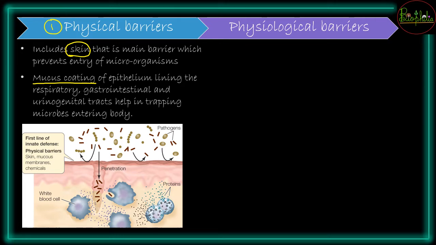So this skin and mucus coating, the physical barriers, are the first ones trying to stop those antigens from entering your body, and for that reason it is called the first line of defense. This is very important to remember. And if this first line of defense fails to stop the different kinds of microbes from entering your body, then different kinds of barriers will try to stop the microorganism. But who tries to stop them first? It will always be the physical barriers.